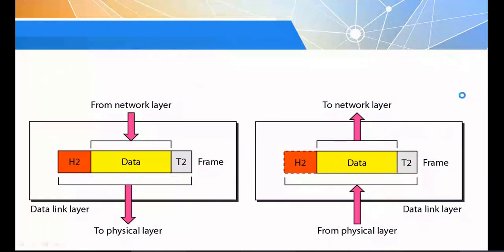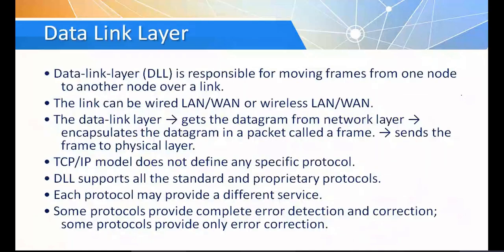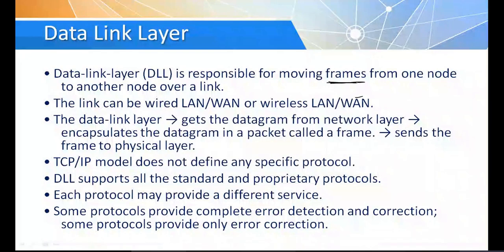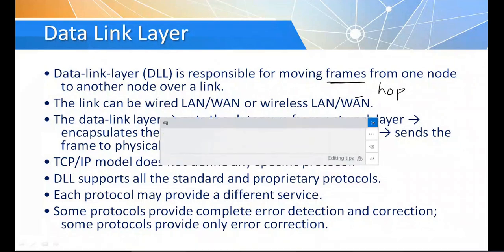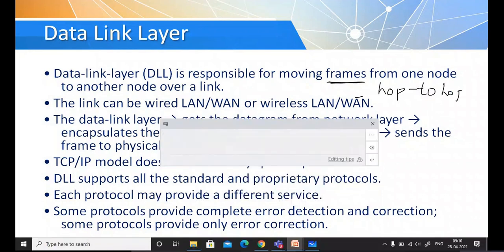In the data link layer, the main responsibility is representation of data in the form of frames. Whatever data comes from the network layer should be converted into frames. Another important responsibility of the data link layer is hop to hop delivery of data, that means node to node.